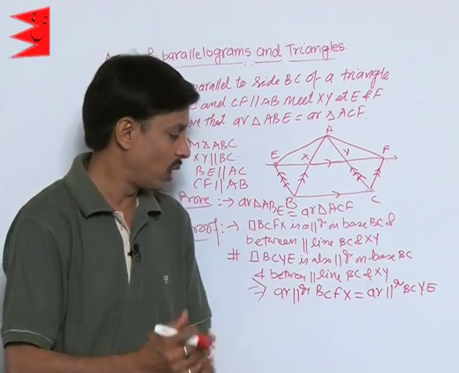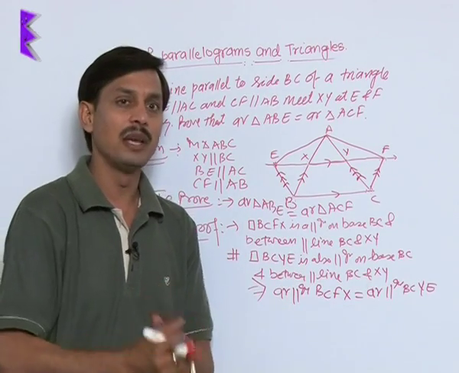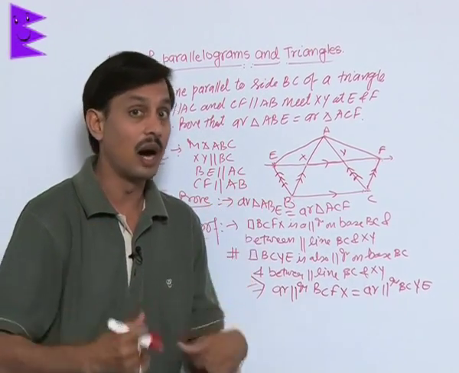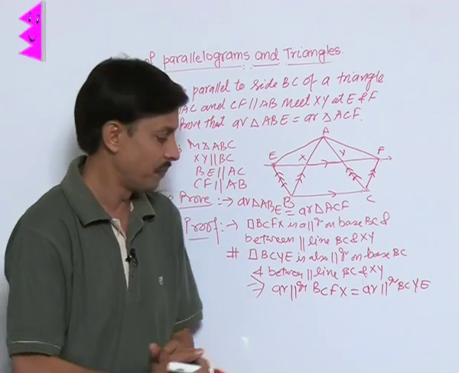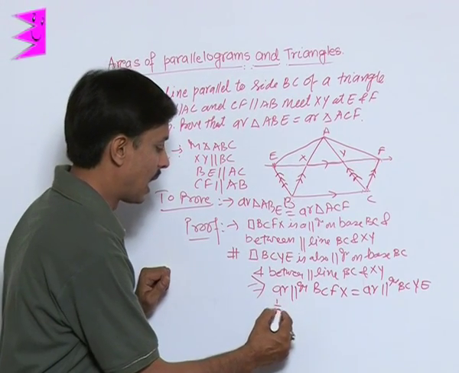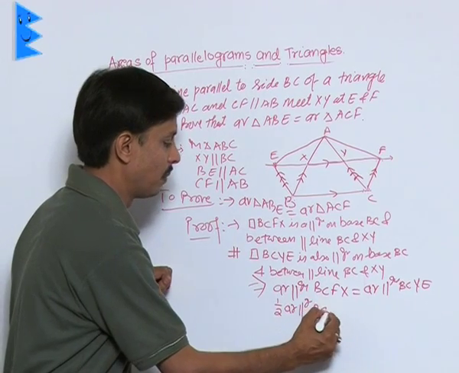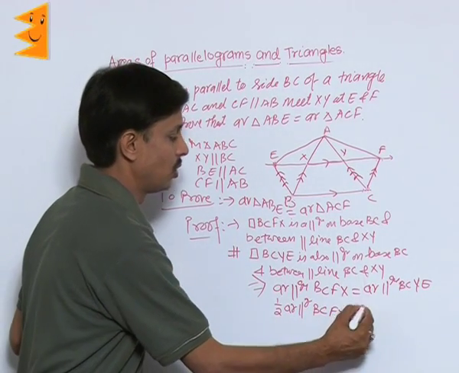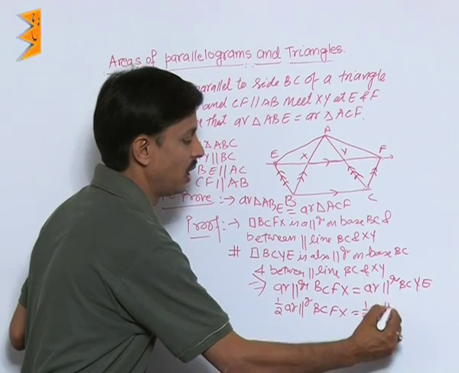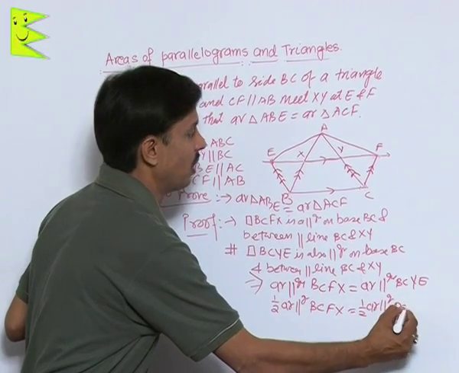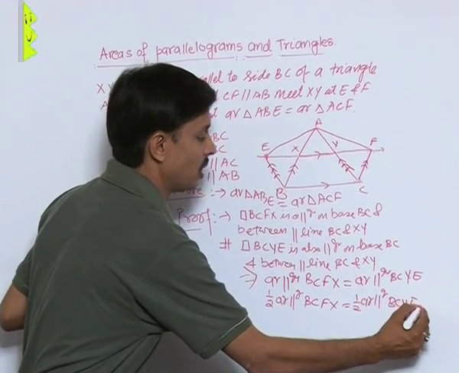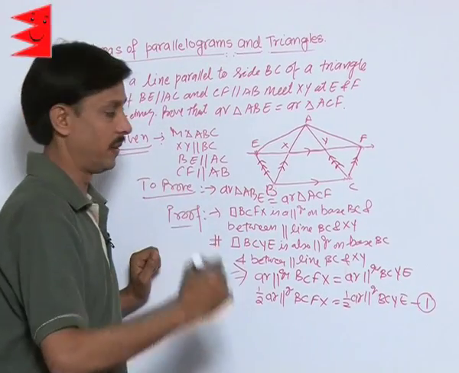But we also know if two parallelograms having same area, then the half of their areas will also be same. So I can say half of area of parallelogram BCFX is equal to half of area of parallelogram BCYE. This is relation number 1.